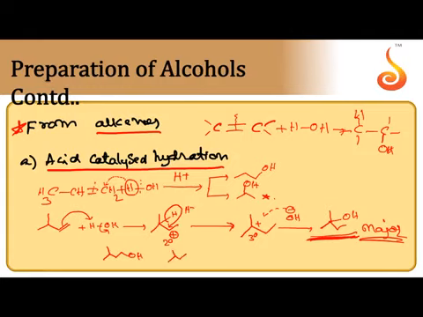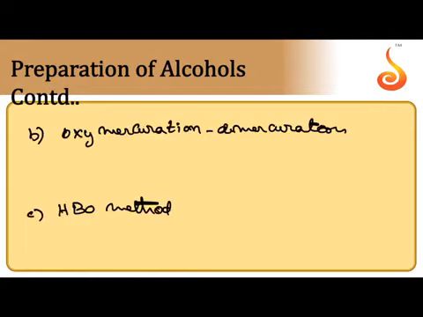Once OH goes to terminal carbon, once OH goes to second carbon, so 1, 2, 3 products we can get. Among those 3, the third one is the unexpected product, and that is the only major product. So the rearrangement of carbocation is possible when an alkene is subjected to acid catalyzed hydration. I hope it is clear. To get practice, you take some more examples.